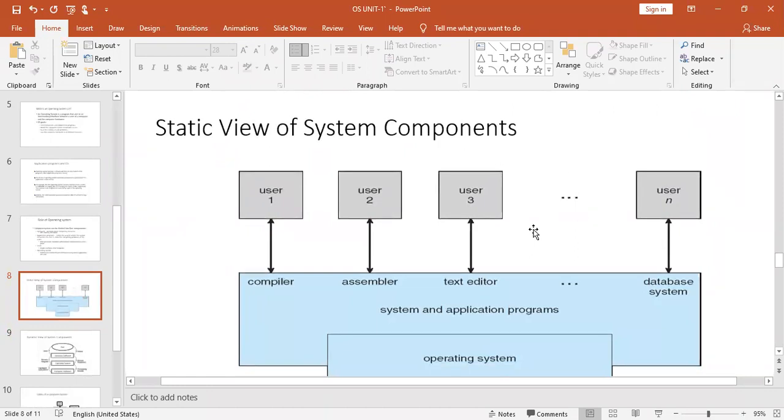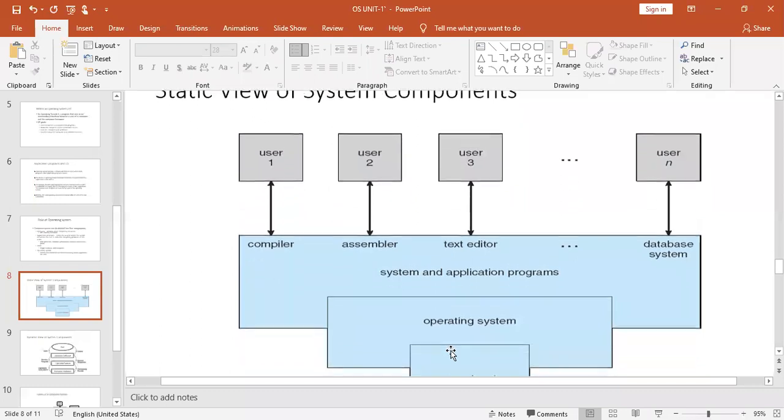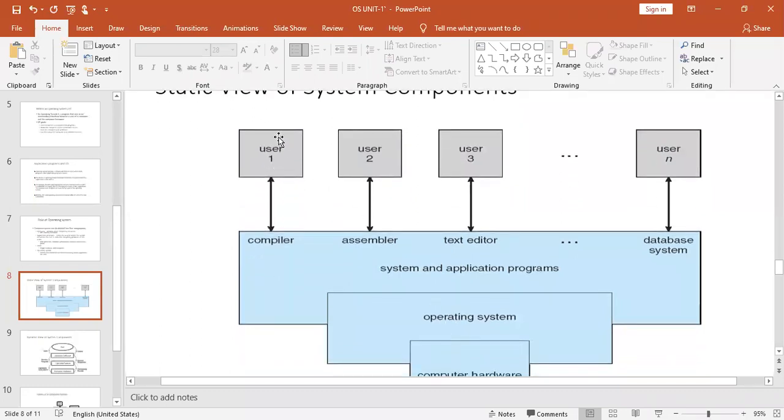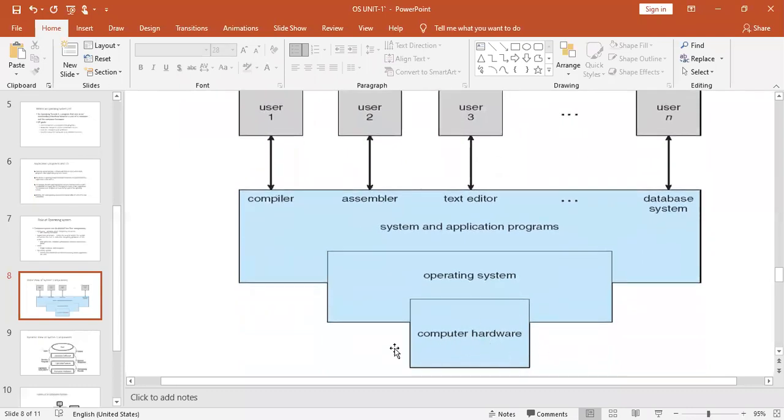Here the user will try to use the computer system in either of these ways. Suppose you develop a C program, for example, right? How will it be executed internally? The C program is written in a high-level language. The system can understand information only in the form of machine language. So we need a translator that will convert C language instructions into a system-understandable format.